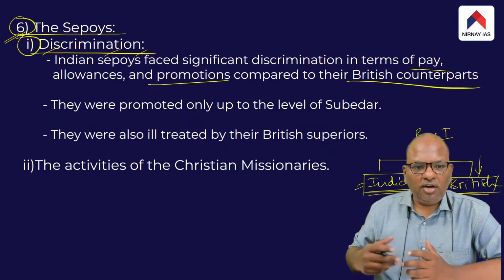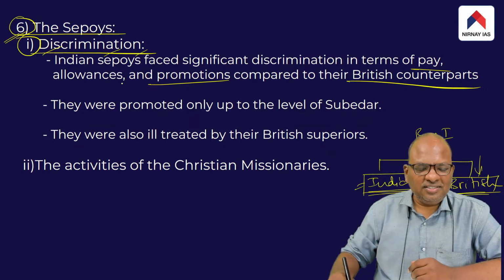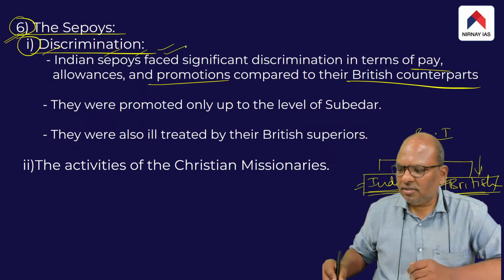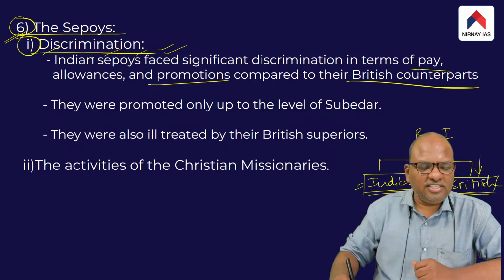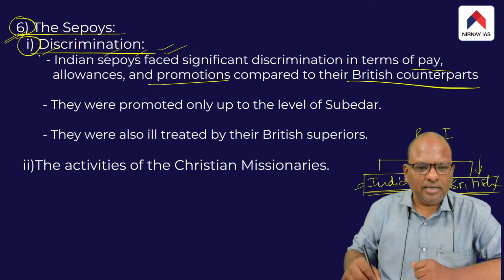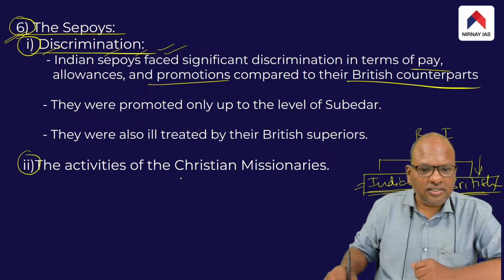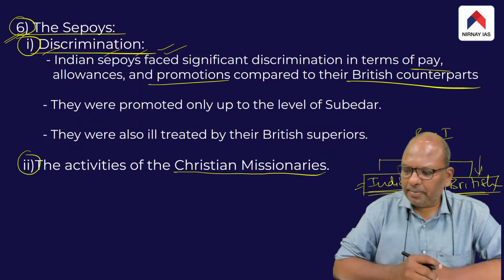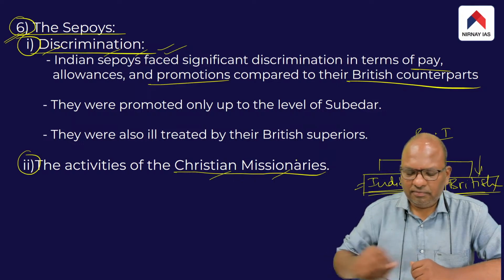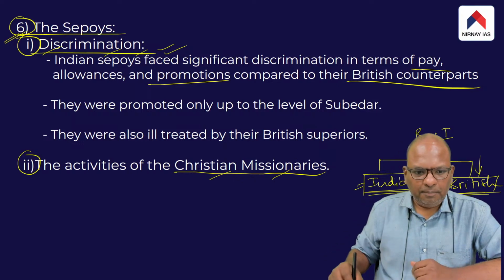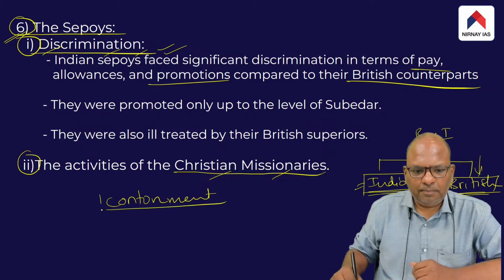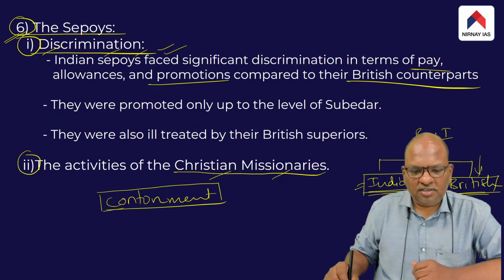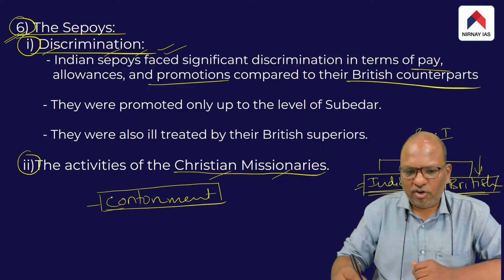So there was a lot of discontentment among the Indian soldiers, that is the Sepoys. That became reason number one for the Sepoys revolting. Reason number one for the Sepoys' revolt is discrimination. The second reason is the activities of the Christian missionaries. The Christian missionaries were quite active in the cantonment areas. Cantonment, you all know, are the regions where the army establishments exist.